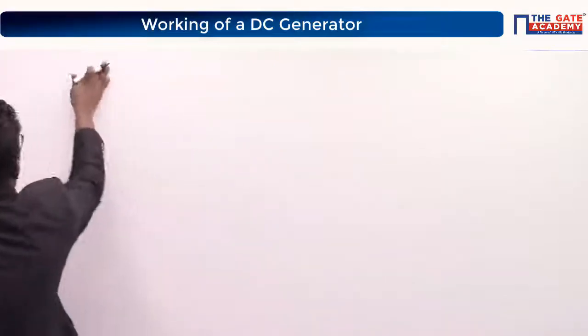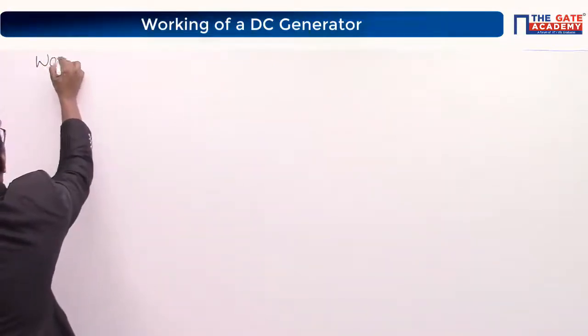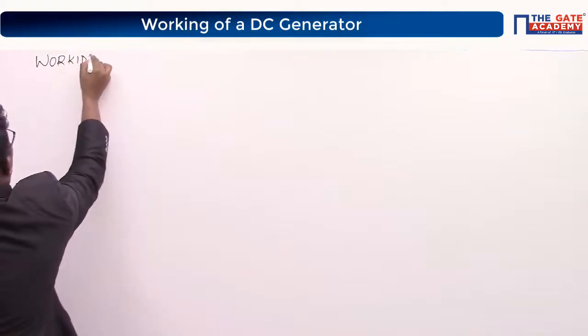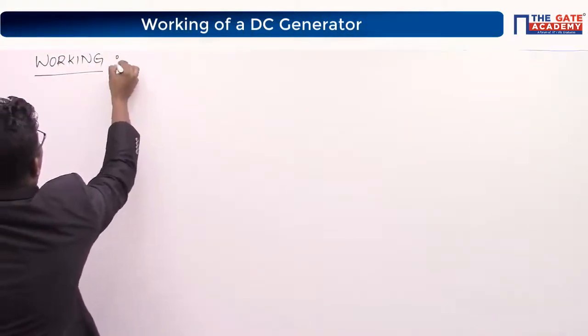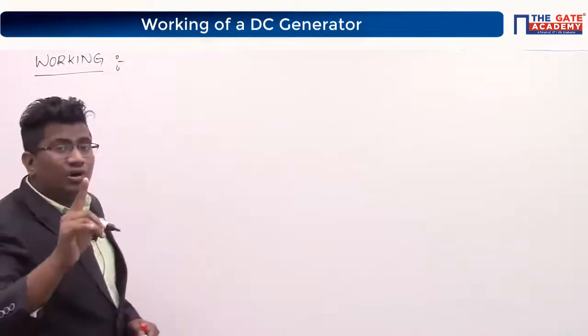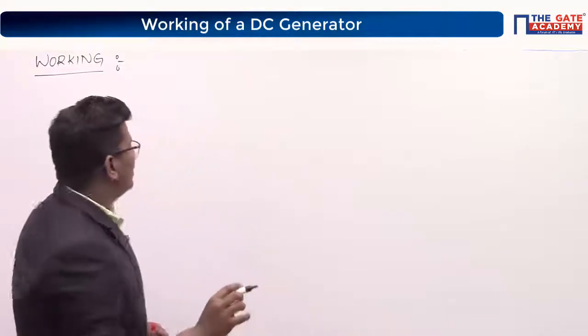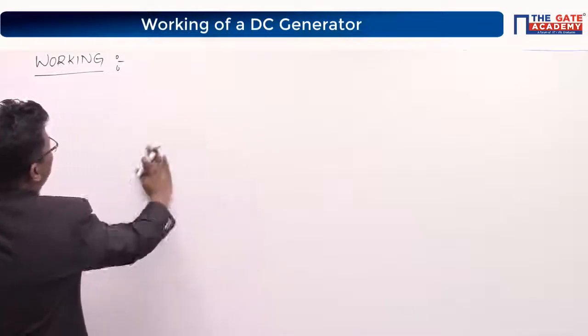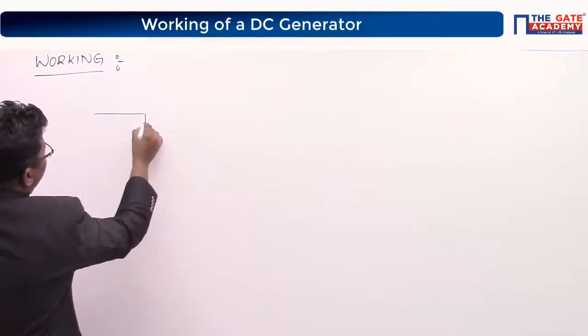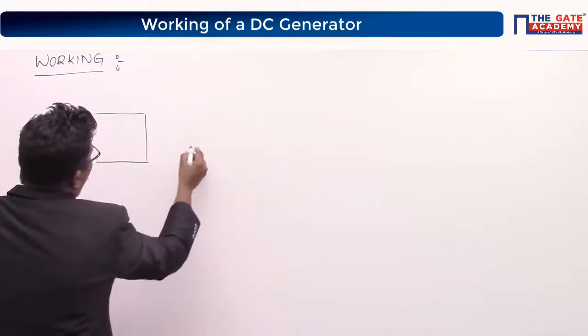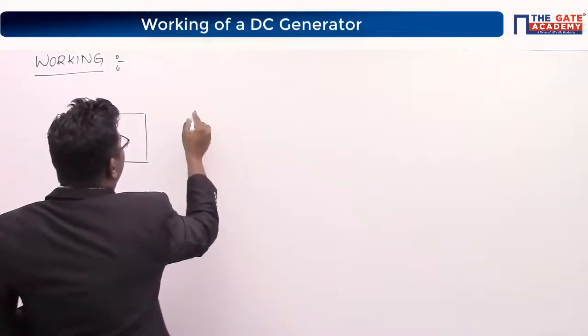So, working of a DC generator. Concentrate throughout the lecture, don't miss any point. For example, I am considering a two-pole machine.